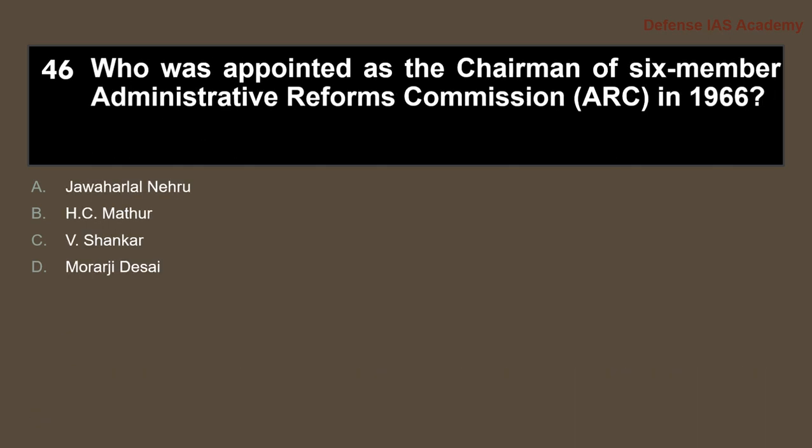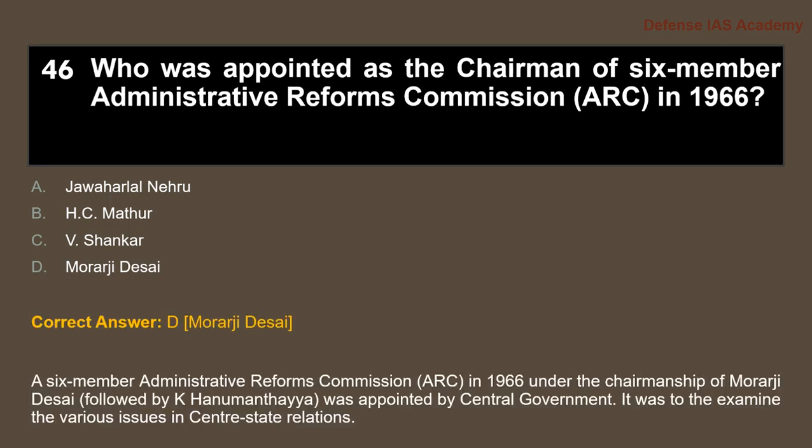Next question. Who was appointed as the chairman of the 6-member Administrative Reforms Commission in 1966? The answer is option D, Morarji Desai. The 6-member Administrative Reforms Commission, ARC, in 1966 was under the chairmanship of Morarji Desai, followed by K. Hanumanthaiya, and was appointed by the central government.